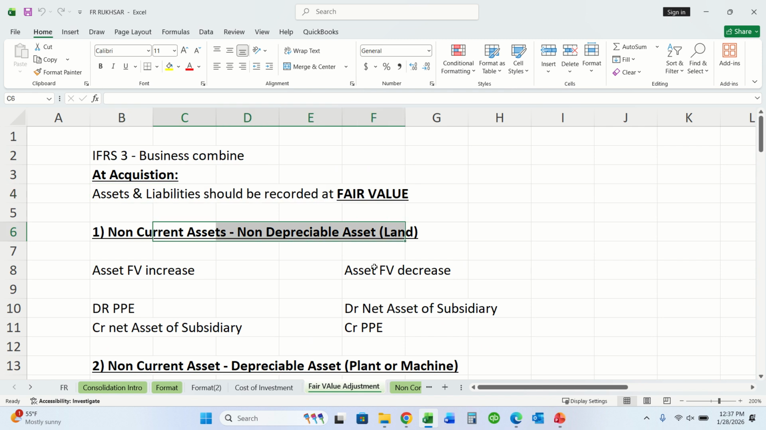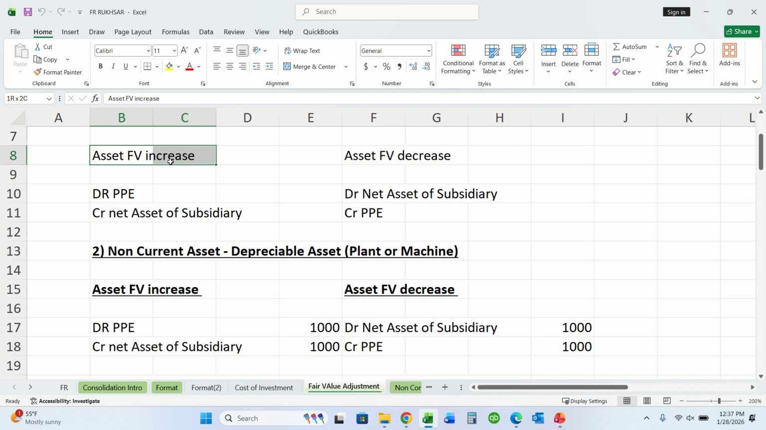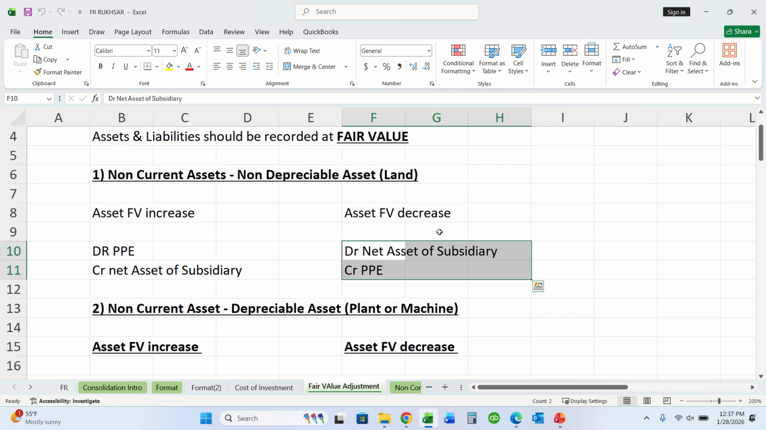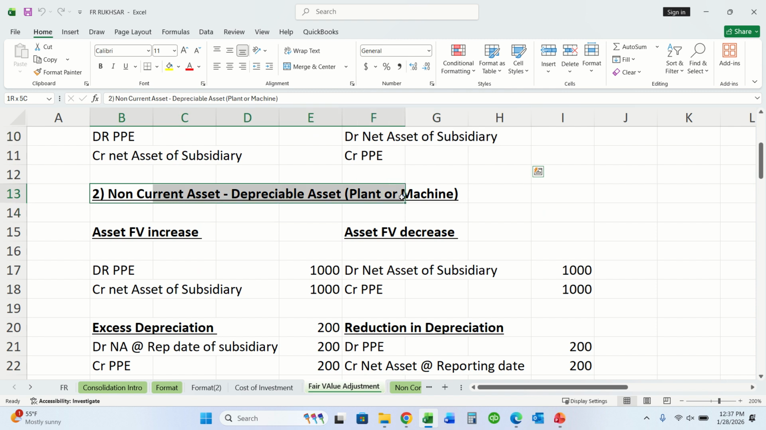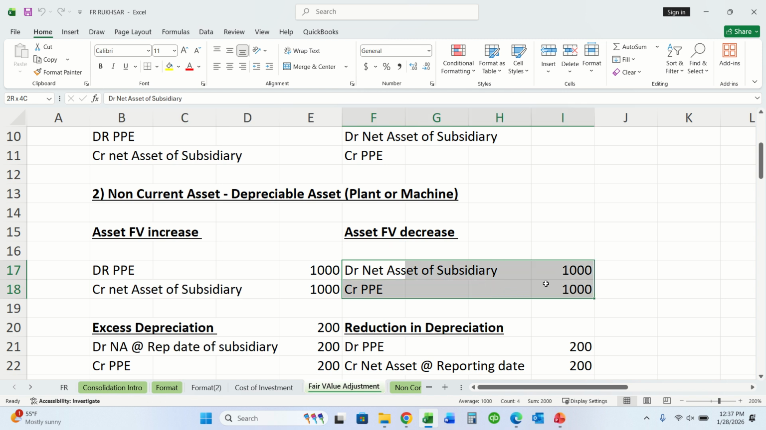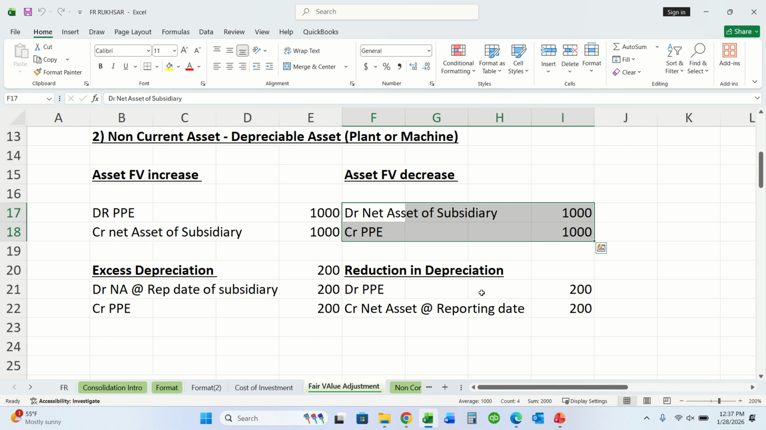Non-current assets that are non-depreciable, for example, land, if asset fair value increases, then we will debit property, plant and equipment and credit net assets of subsidiary. If the asset fair value is decreasing, then we will debit net assets of subsidiary and credit property, plant and equipment. But if the non-current asset is depreciable, for example, plant or machinery, then if fair value is increasing, we will debit property, plant and equipment and credit net assets of subsidiary. Same, if asset fair value is decreasing, then we debit net assets of subsidiary and credit property, plant and equipment.